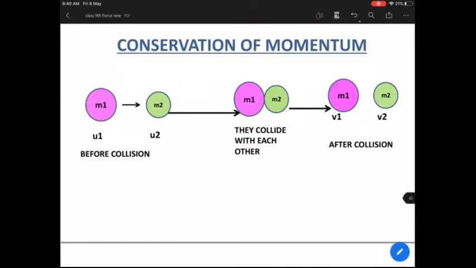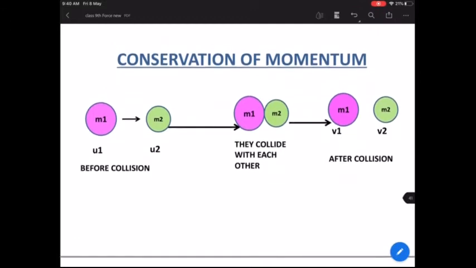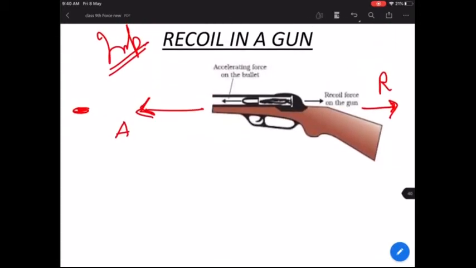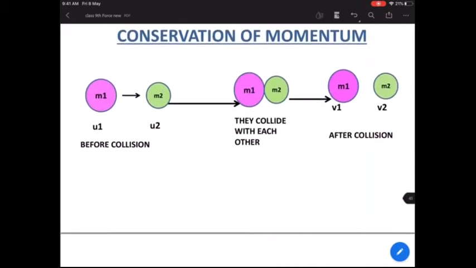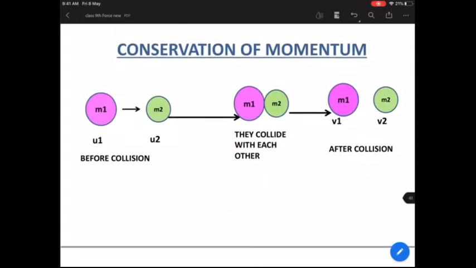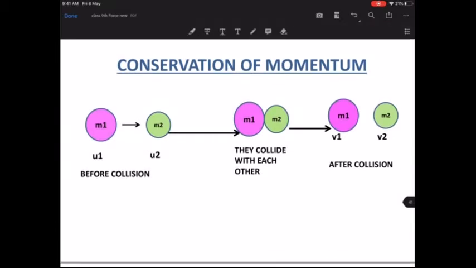Now connected to this, we have conservation of momentum. Also understand that in the case of recoil of the gun that we were talking about, the momentum of both the gun and the bullet actually remains the same. So let's first talk about the conservation of momentum, and then we will discuss how the momentum is conserved.